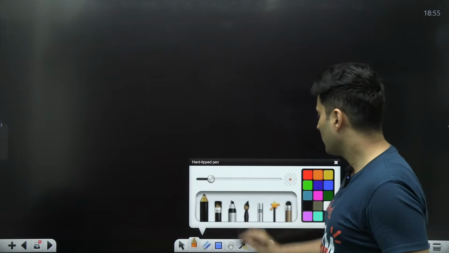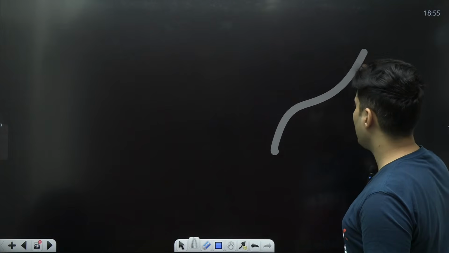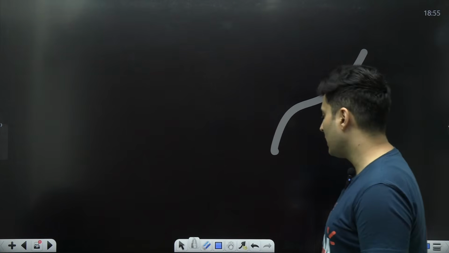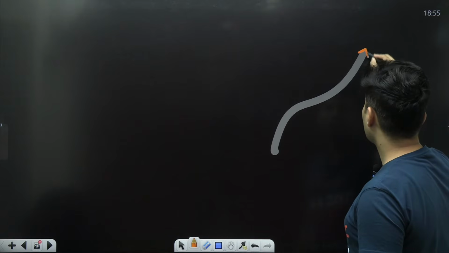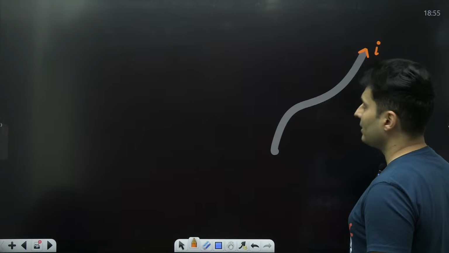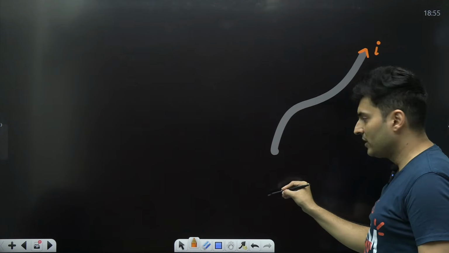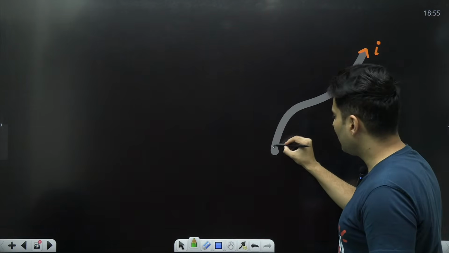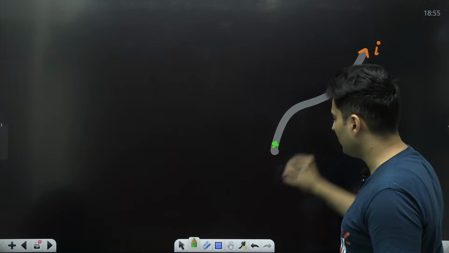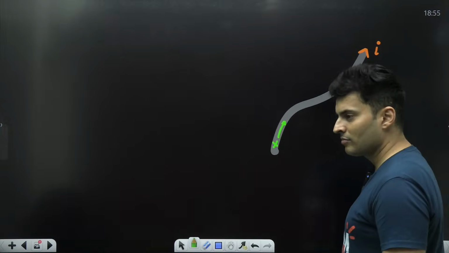See, simply put, if you have a current carrying wire, and let's assume that the direction of the current to be like this. I know negative charges go like this, opposite to the current, but isn't it the same as saying an equal amount of positive charge goes like this?